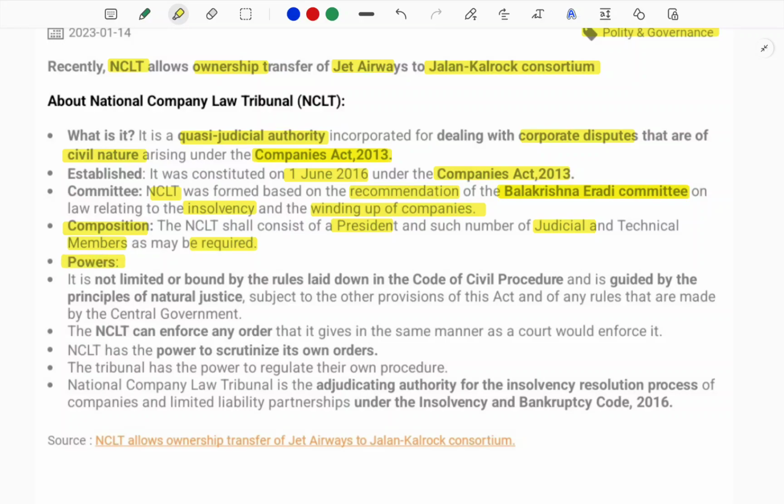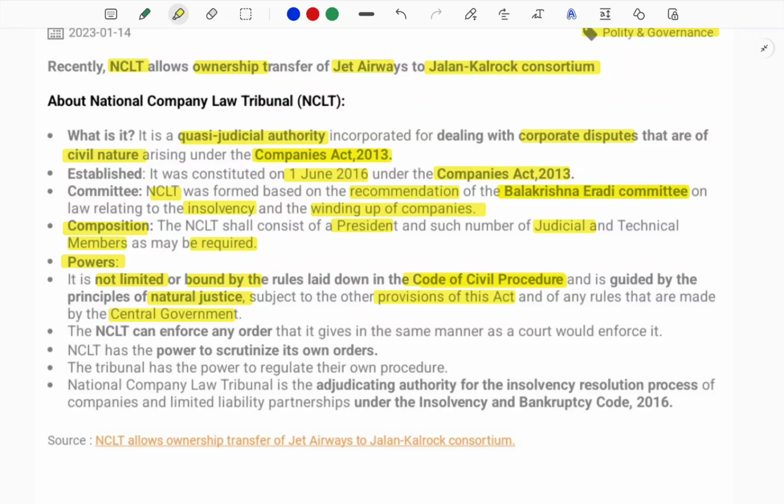And what are its powers? It deals with civil nature disputes, but it does not function under the Code of Civil Procedure. It is not bound by the rules of the CPC, the Code of Civil Procedure, but it is guided by natural justice. It follows the provisions provided in the Act and the rules made by the central government, but functions on the principles of natural justice.